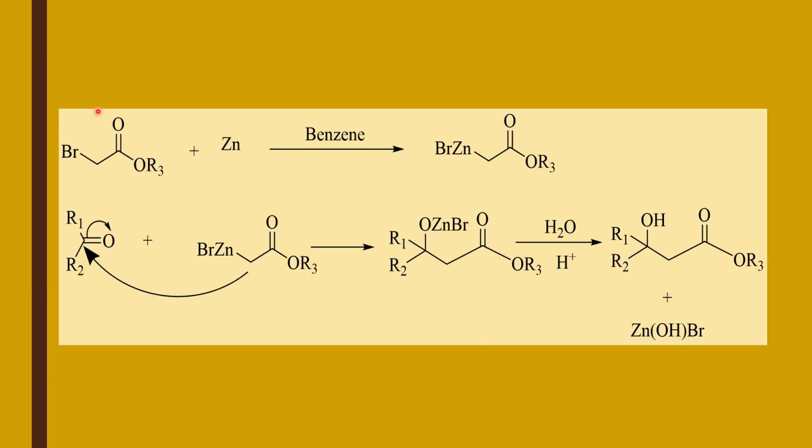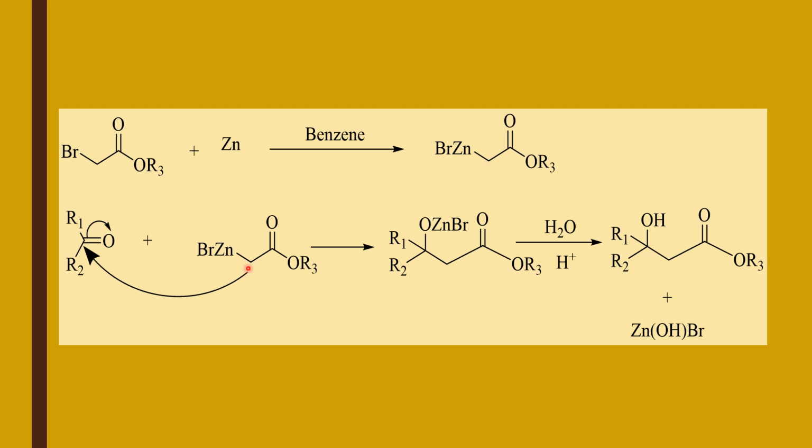Here is the mechanism of reaction. First of all, alpha bromoester and zinc will react in the presence of benzene to give organometallic compound. A zinc will be inserted in between this alpha carbon and bromo. In this way, this carbon, alpha carbon, becomes anion. Remember that metals have positive charges and the adjacent carbon which is directly attached to the metal atom is negatively charged, so it behaves like anion.